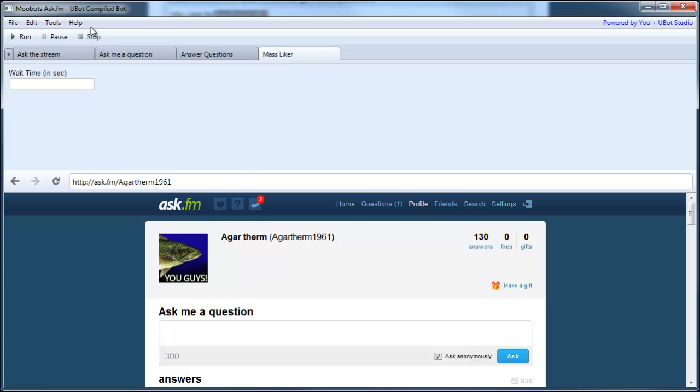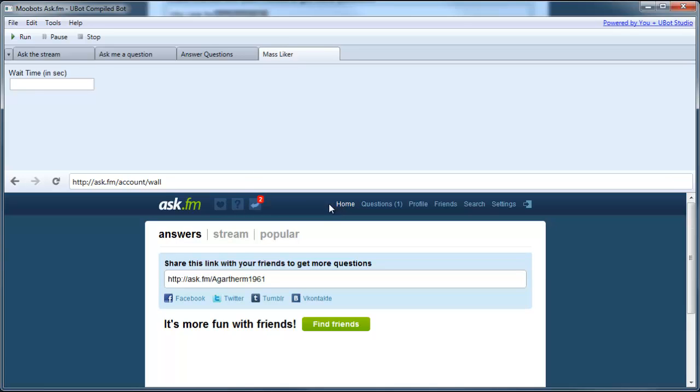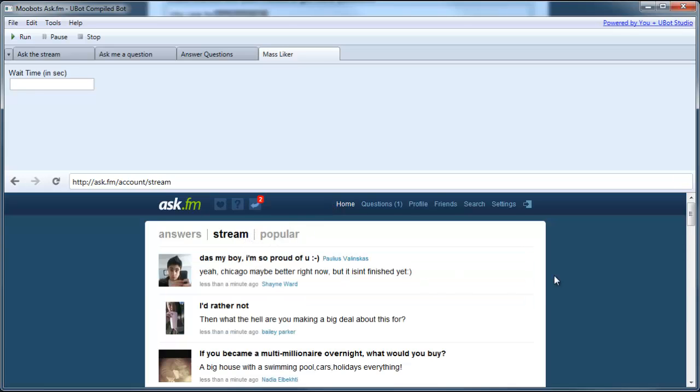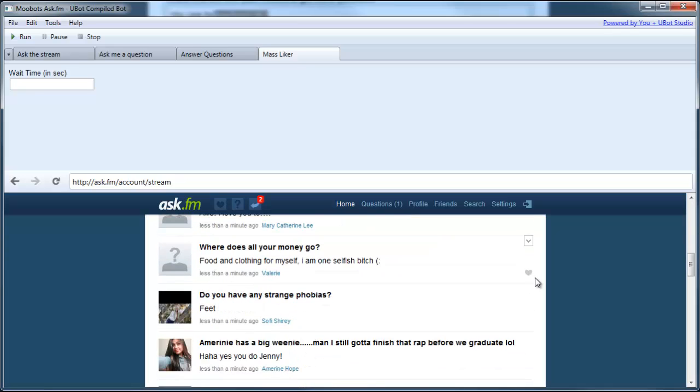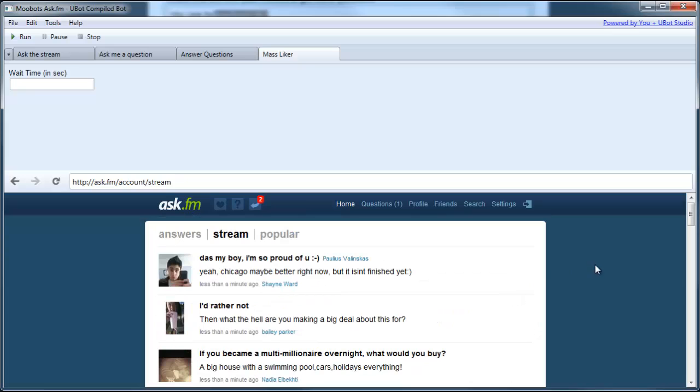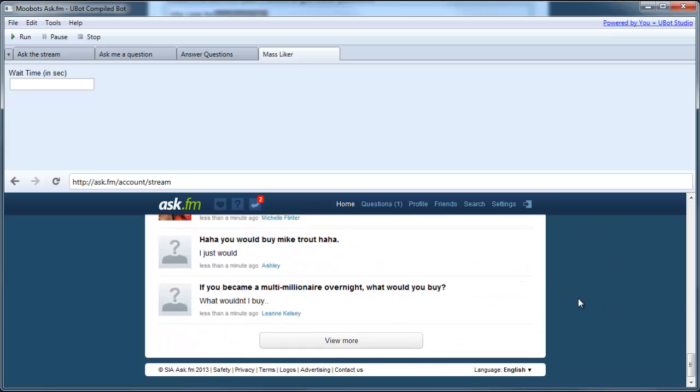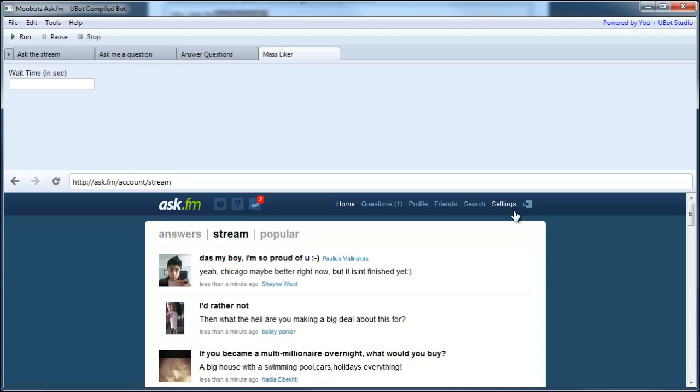And I'm not sure how useful this last one is going to be for people. This is a mass liker. So what this will do is it will go to the stream, and it will click like on everything on the first page. So that's a lot of things. Ask.fm does have a limit on how many things you can like within a certain time period, so I would definitely choose to use a wait time if you're going to be using this feature. Maybe 30 seconds or something.